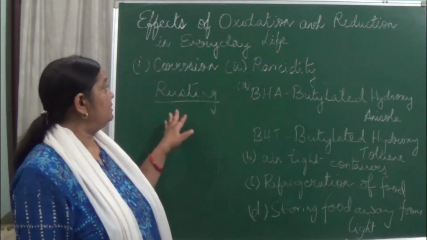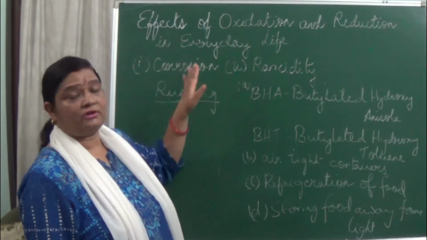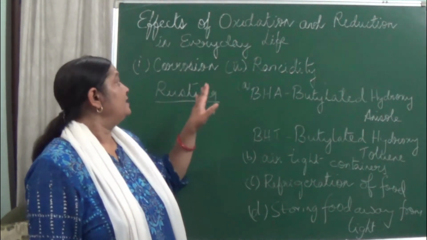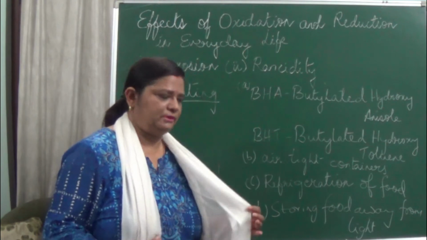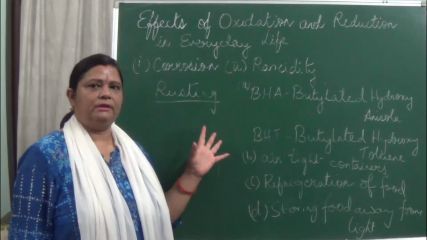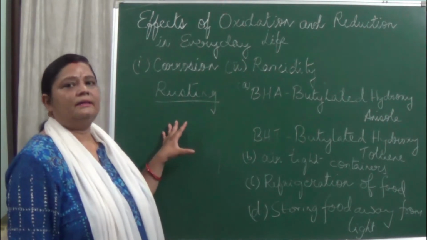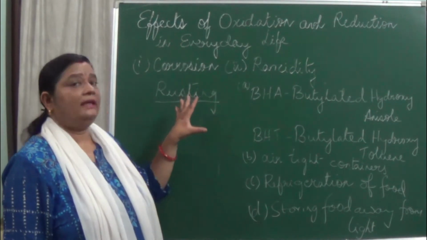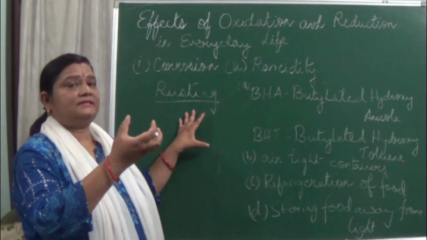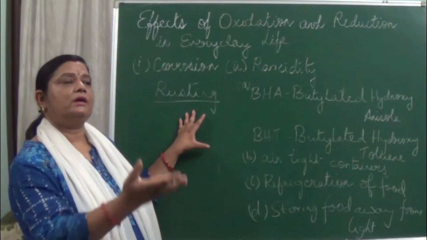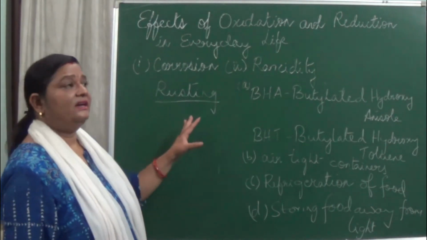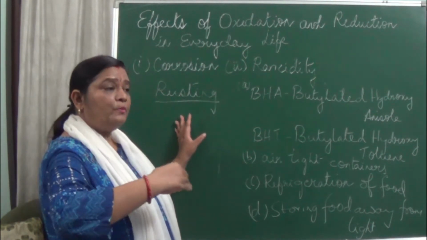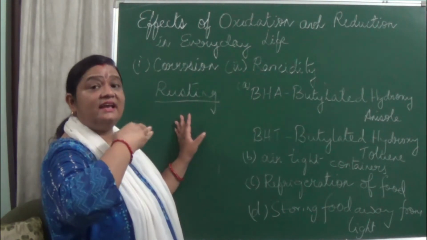Okay, so two things for which we have to study the effect of oxidation and reduction in everyday life are corrosion and rancidity. Okay, corrosion. What happens in corrosion? The articles made up of metals lose their surface, as the metal reacts with the moisture, oxygen, acid, bases, etc. present in the air. After the reaction it gets degraded.